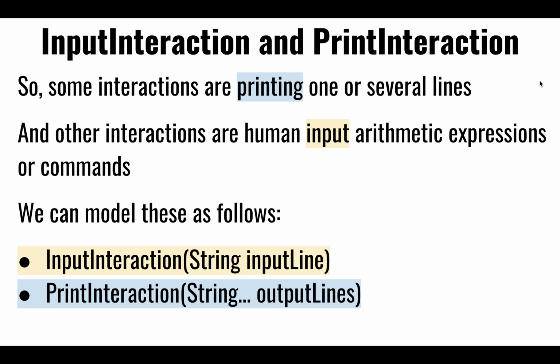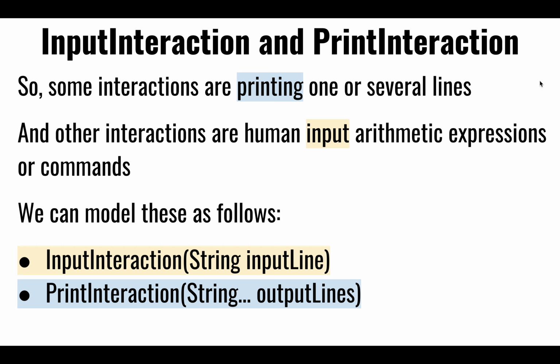It looks like there's two types of interaction: the interaction where the human being enters some kind of input, perhaps as a single input line, the 3 plus 4. Whereas the output of the system might be multiple lines. It might be a welcome, some documentation, some actual response to the stimuli. So it could be not just one string, but several output strings. Yes, several output lines. So these seem to be fairly good representations of those two types of interaction.